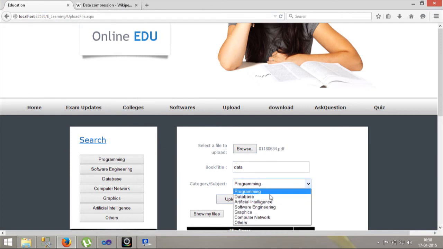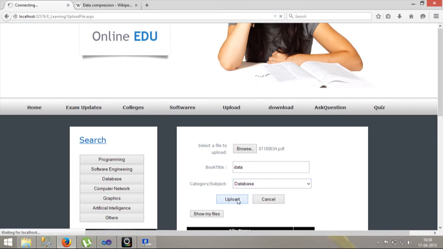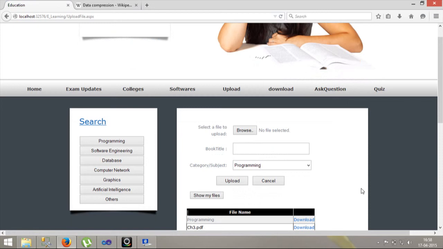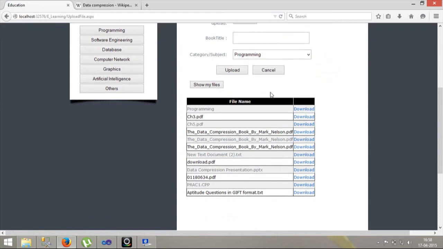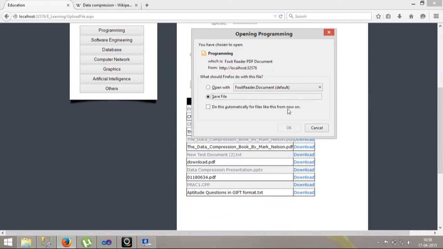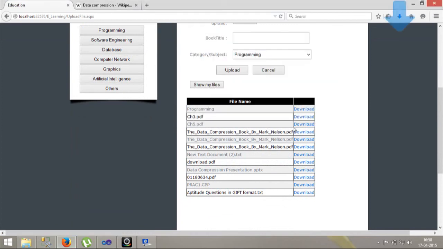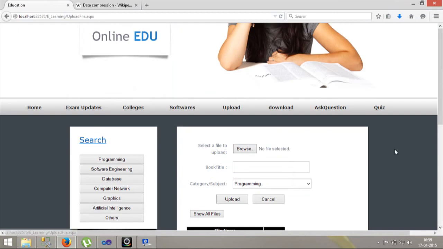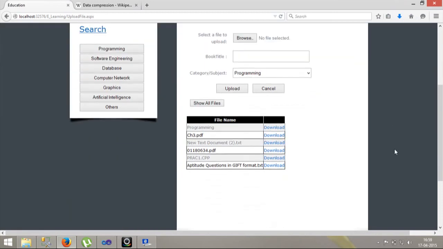Here he can select the subject category, and then he can upload the file, and here he will get all the files for download. Show my files, and the person will see all the files which he has uploaded till now.